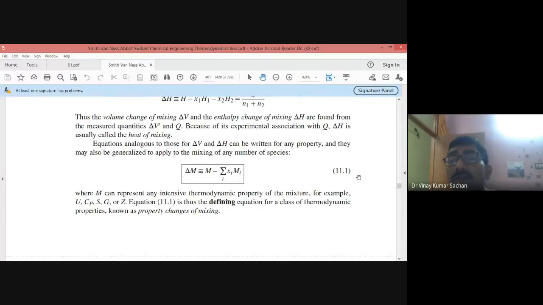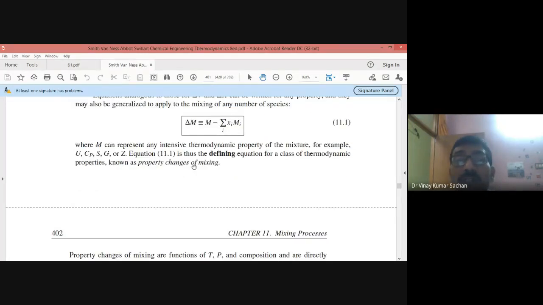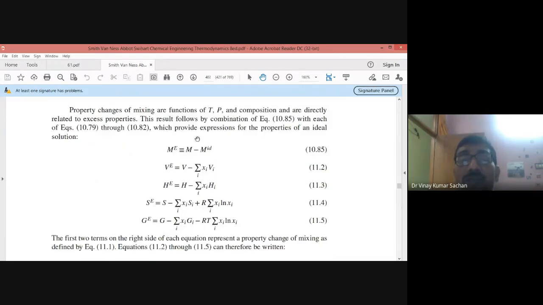But this expression 11.1 is important for you because it gives you the change of mixing. So property change of mixing is nothing but the molar property of the mixture minus sigma xi Mi. This you should remember. I've told you, this is the property change of mixing. This you can calculate for an ideal gas mixture and an ideal solution. You should be able to write the various entropy, volume, enthalpy and Gibbs energy relations for the mixing. That you should practice.